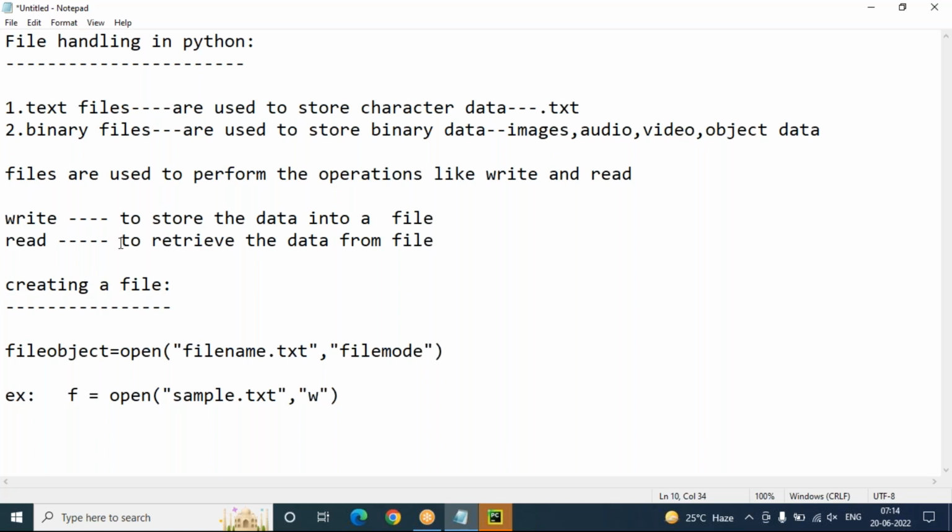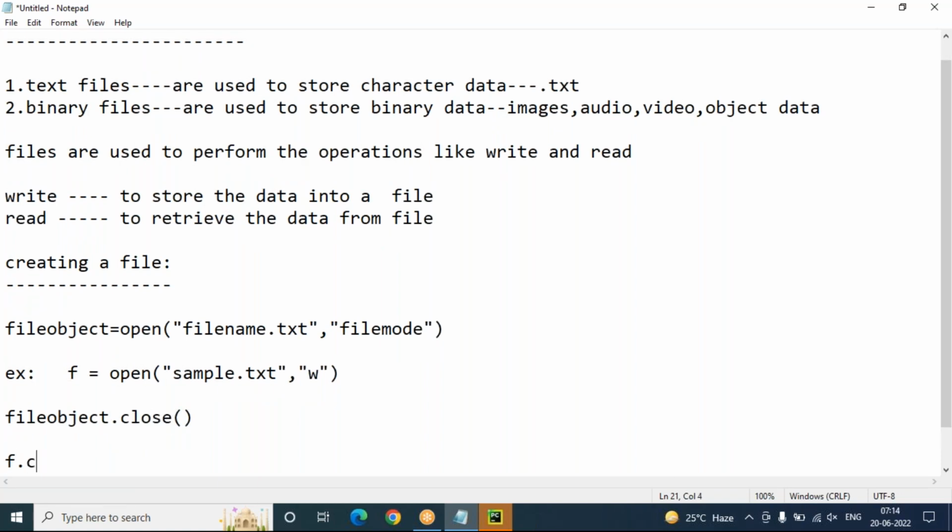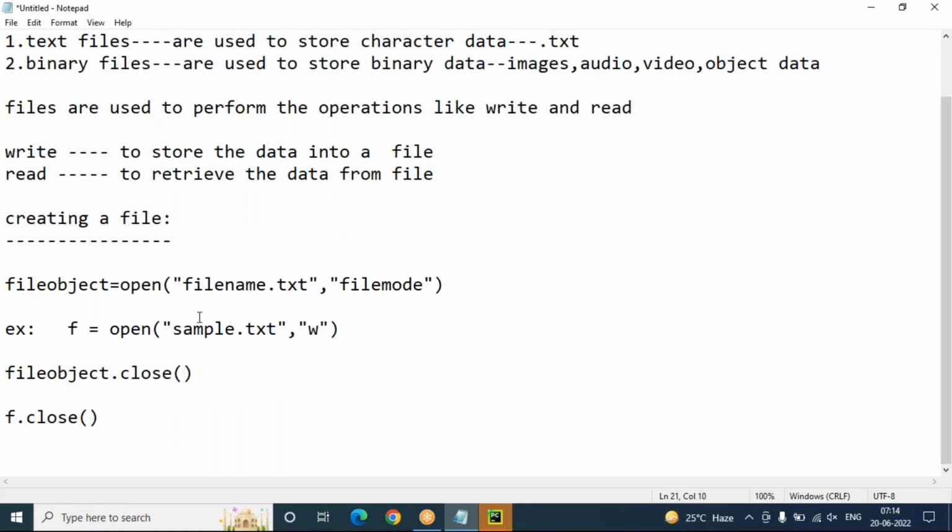After completion of these writing and reading operations, I recommend closing the file. If you want to close the file, the file object dot close method is required, that is f dot close. First we open the file using the file object name equals the open method; Sample.txt is the file name and W is the mode of the file.